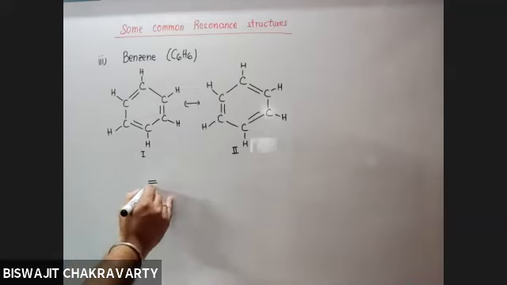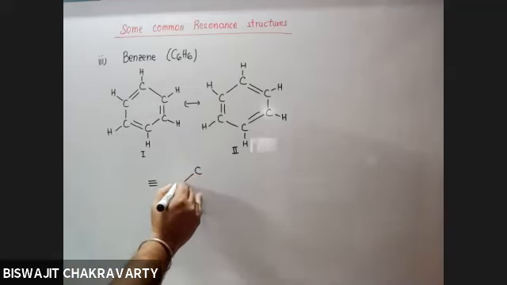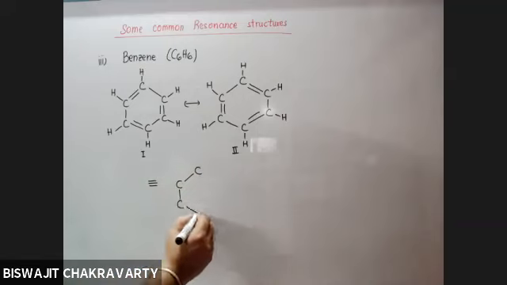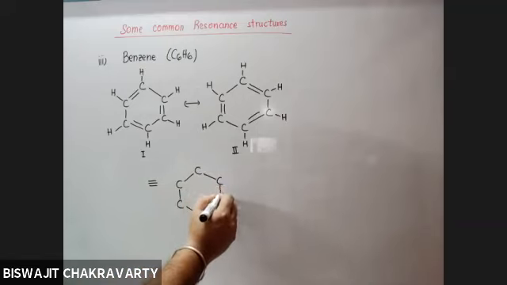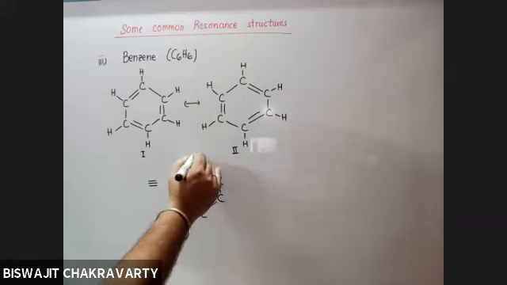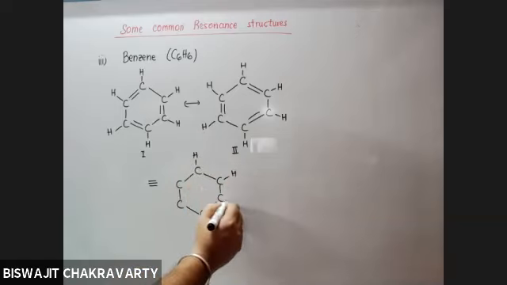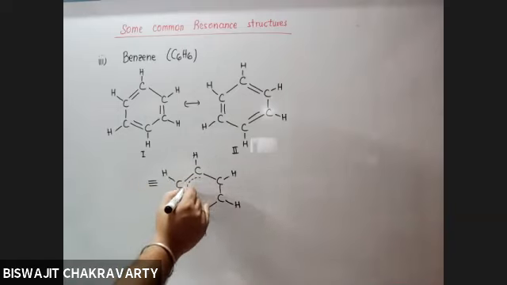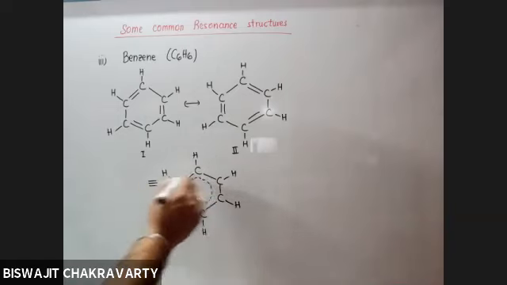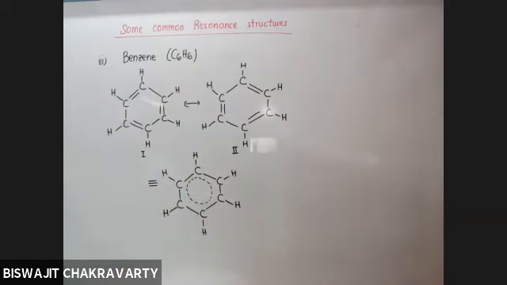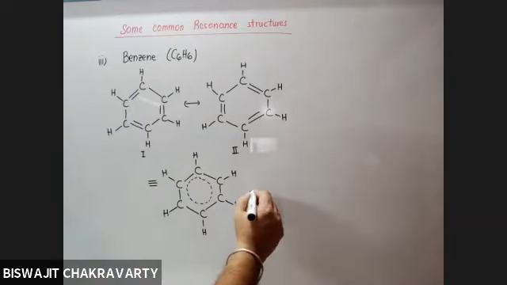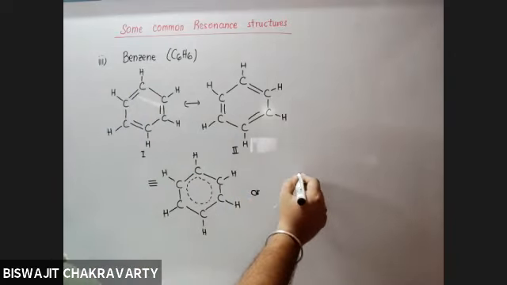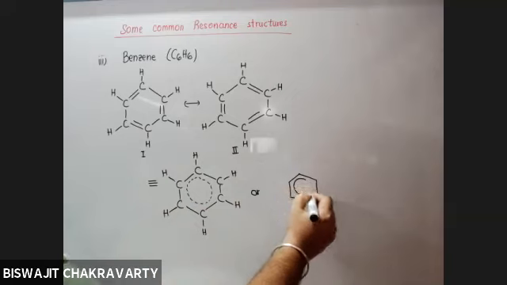When you combine both the structures, the pi bonds are moving all over, so it will be a circular thing because it is present in a circle. So whenever we represent benzene, we put a circle in between.